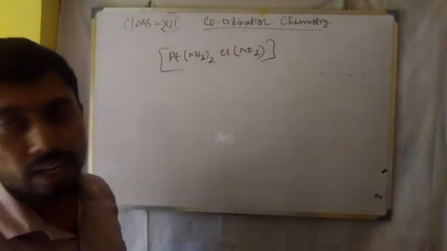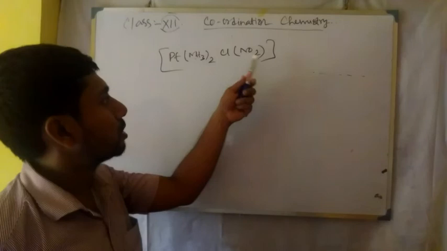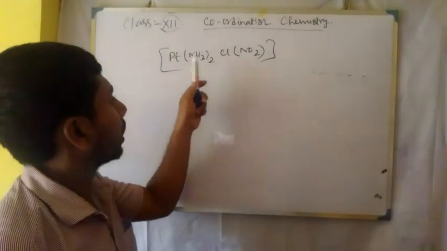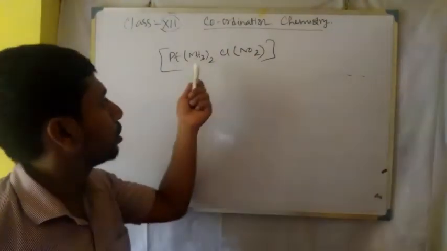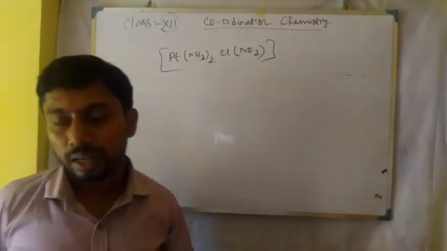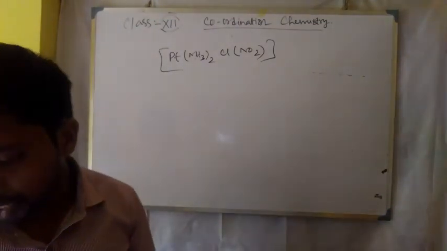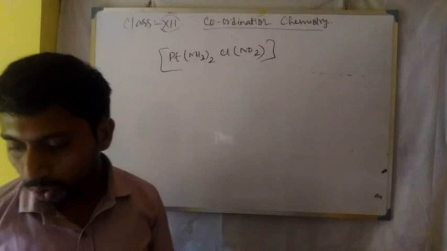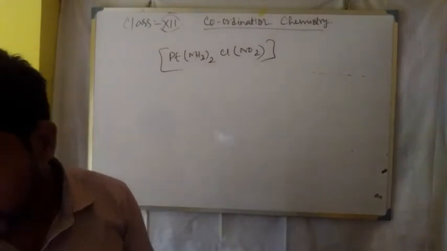Here three kinds of ligands are there: one is nitro, another is chloro, another is ammine. So first it is ammine, then chlorido, and then nitro. The name of the compound is diamminechloridonitroplatinum(II).